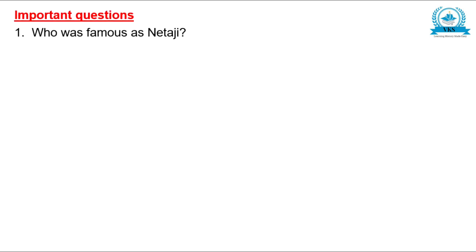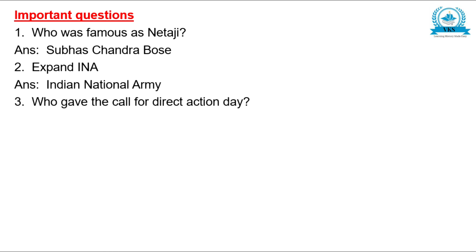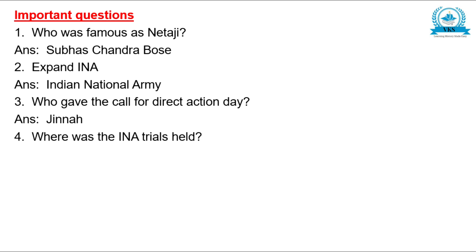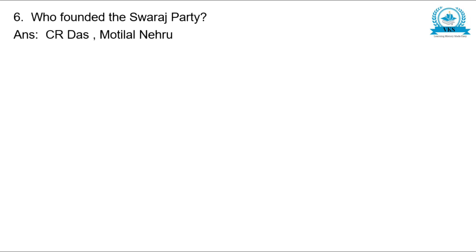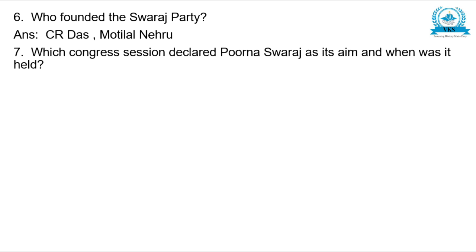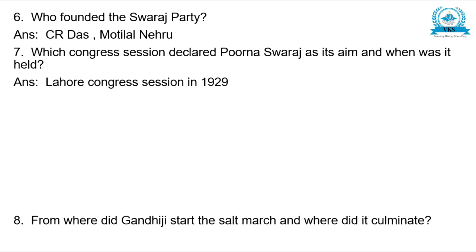Now let us see some important questions from these parts. Who was famous as Netaji? Subhash Chandra Bose. Expand INA. Indian National Army. Who gave the call for Direct Action Day? Jinnah. Where were the INA trials held? Red Fort at Delhi. Who was popular as Iron Man of India? Sardar Vallabhbhai Patel. Who founded the Swaraj Party? C.R. Das, Motilal Nehru. Which Congress session declared Purna Swaraj as its aim and when was it held? Lahore Congress session in 1929.